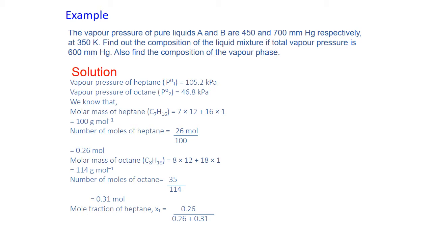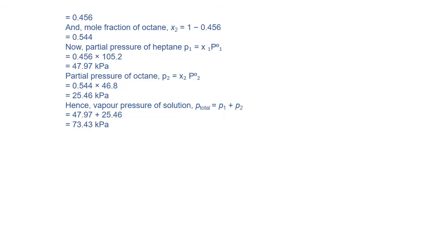So mole fraction of 1 will be number of moles of 1 divided by total moles, equal to 0.456, and mole fraction of the octane will be 1 minus 0.456, because the sum of mole fractions of two components is equal to 1. Now partial pressure of heptane can be obtained because we have calculated their mole fractions.